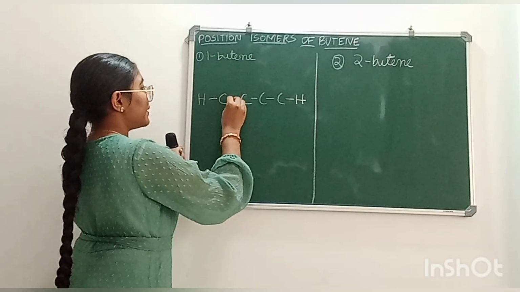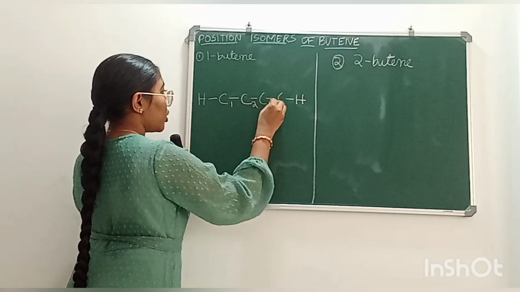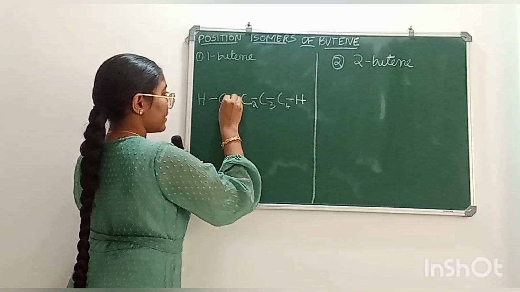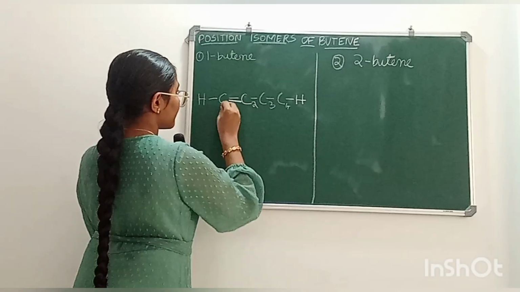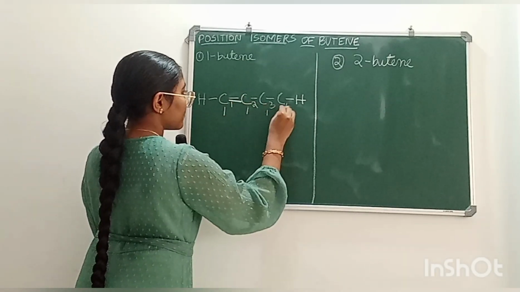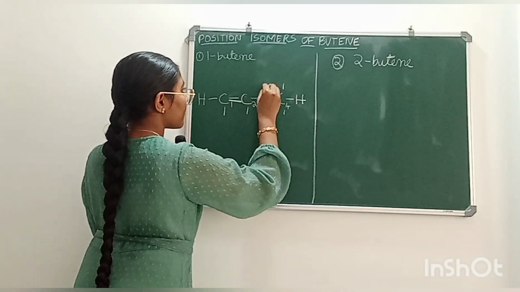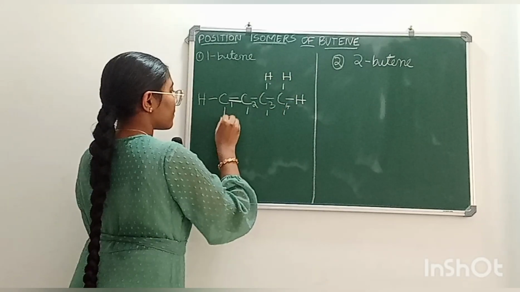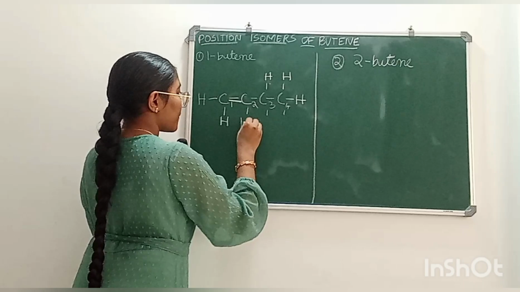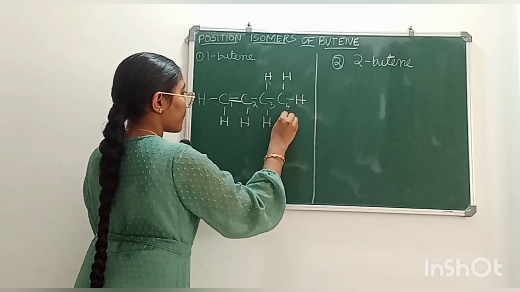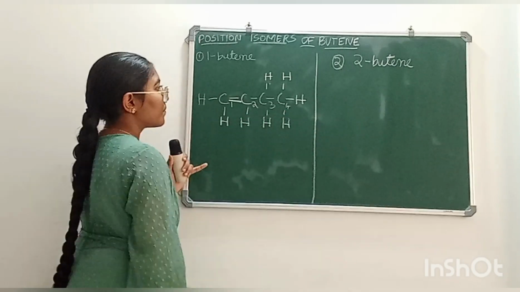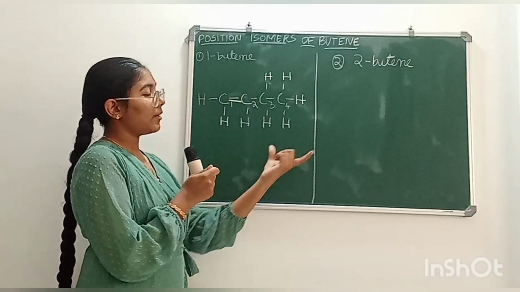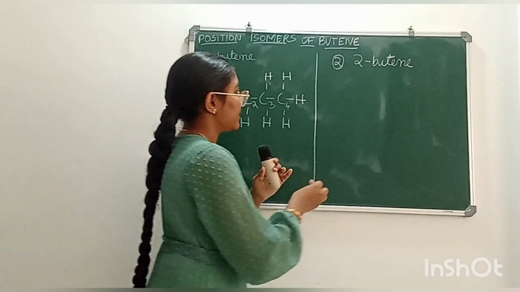For 1-butene, the double bond should be between the first carbon atom and the second carbon atom. Now this is 1-butene.